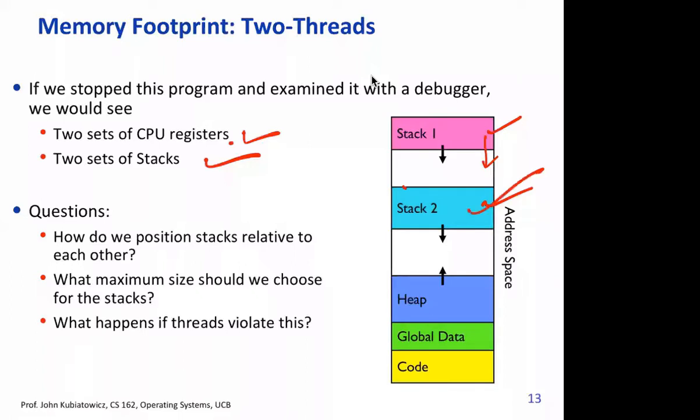And where will the register values be? The program counter and registers cannot be stored here. They go into a separate place which we call the thread control block. In case of a process, we call it the process control block, or also the kernel table, but imagine it as a different data structure.